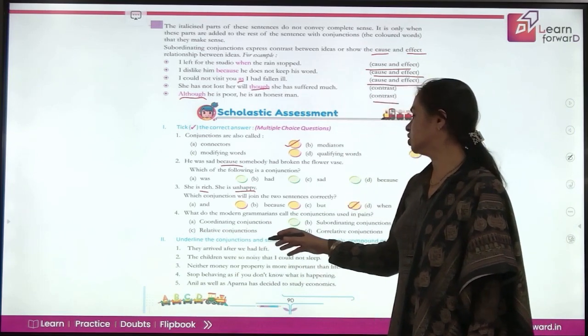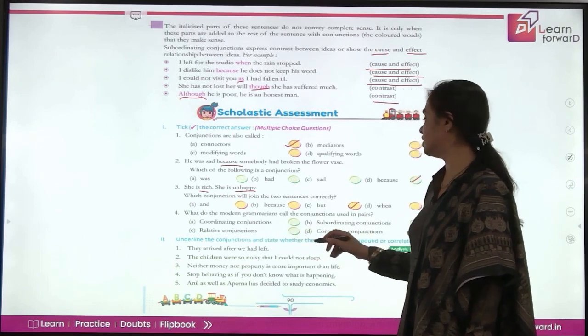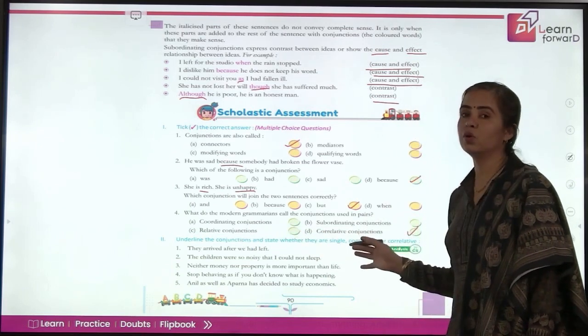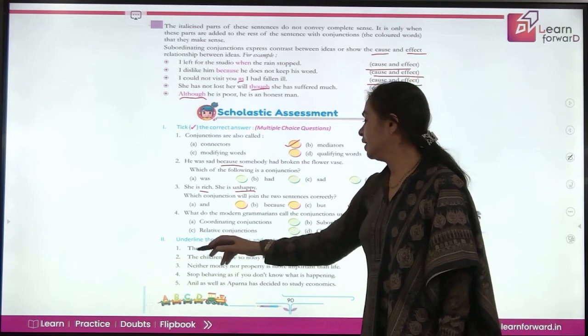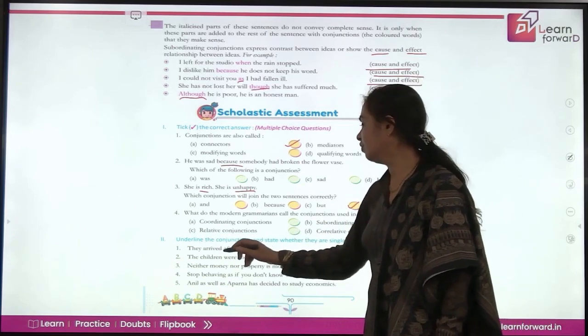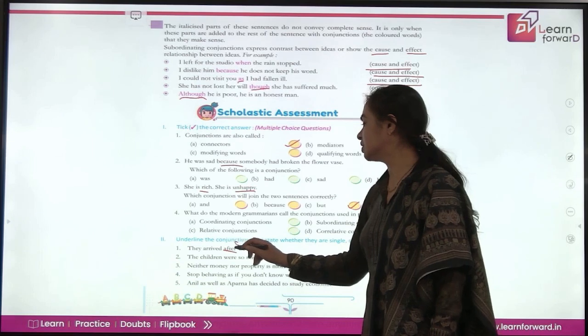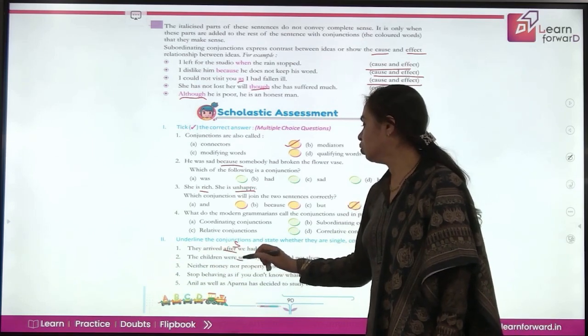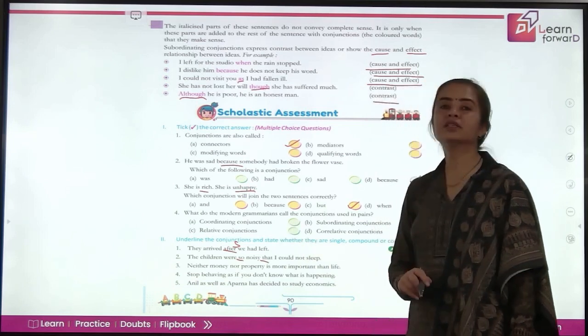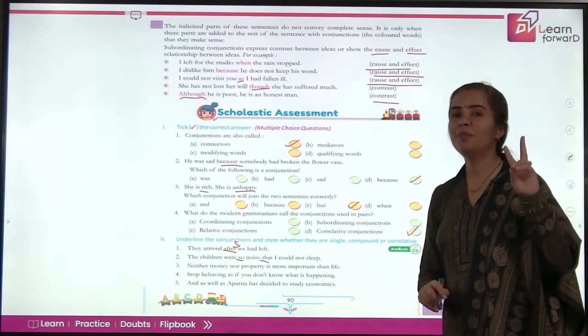Underline the conjunctions and state whether they are single, compound or correlative. Now you know the definition of all three. Let's find out. They arrived after we had left. Yes, after. This is a single word conjunction. Come here. The children were so noisy that I could not sleep. So this is in pair you are using.